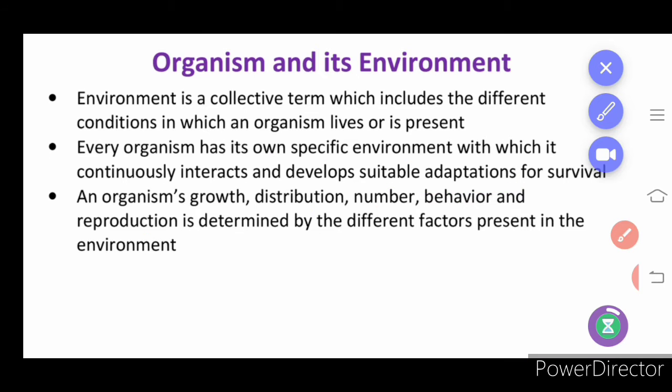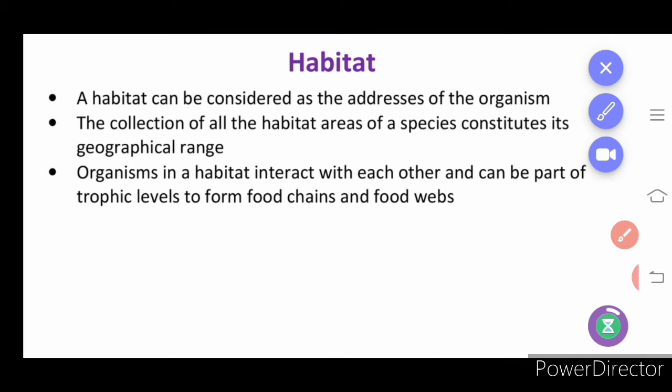Next we are going to learn about the habitat. Habitat is considered as the address of an organism, and the collection of all habitat areas of the species constitutes the geographical range. We are learning the term geographical range. What is it? It's a collection of habitat areas.